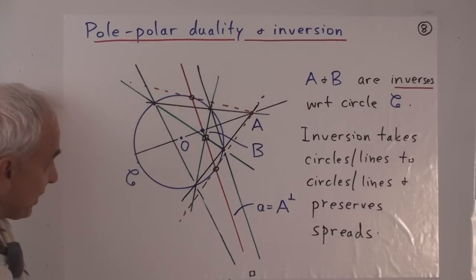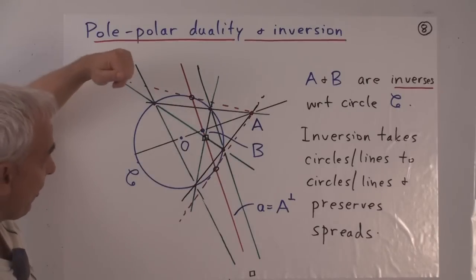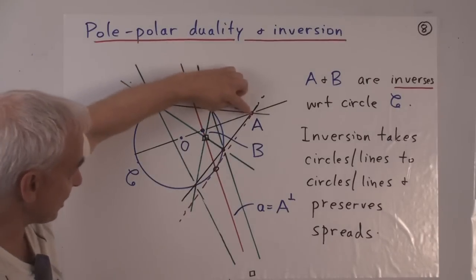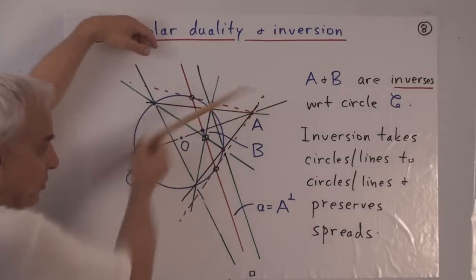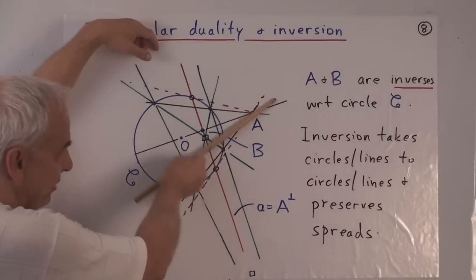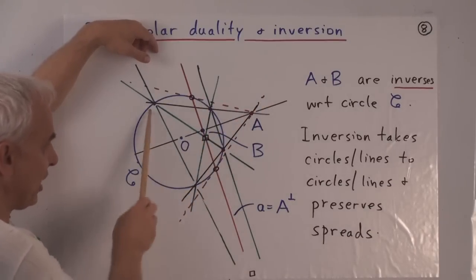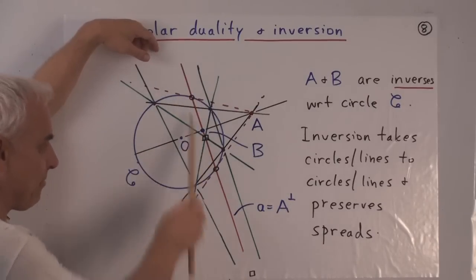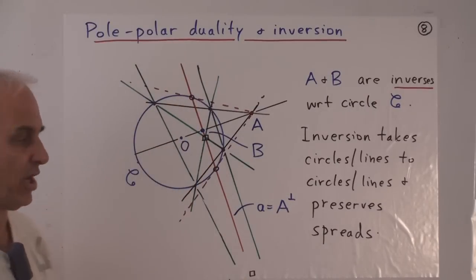So there's a lot of remarkable things about this. In particular, it's remarkable that this whole construction does not depend on the two lines through A that you chose. If you change this line a little bit, the four points change, but the resulting polar turns out not to change.